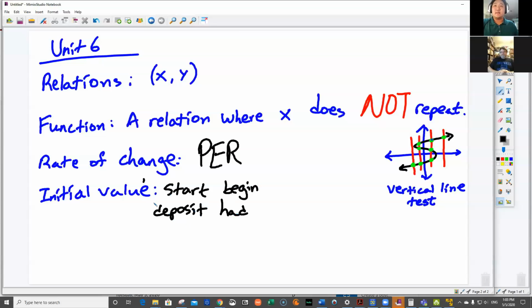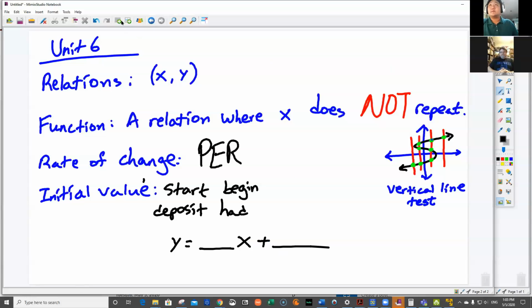Okay. Mr. Leopard deposited $10 at the beginning of the year. Okay. See, now that word deposit is your initial value. Okay. His money grew $10 per month, right? There's that word per, and that's your rate of change. So you just have to read the question and figure out what words are your initial value, what word is your rate of change. So then that talks about y equals blank x plus blank.